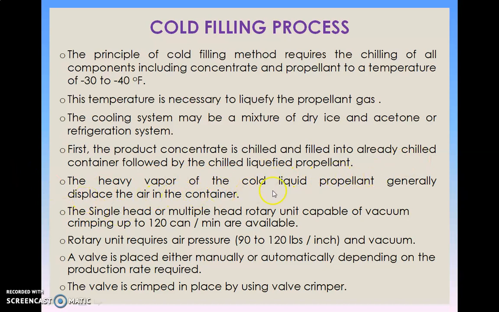The heavy vapor of the cold liquid propellant generally displaces the air in the container. Single head or multiple head rotary units capable of vacuum crimping up to 120 cans per minute are available. The rotary unit requires air pressure and vacuum. A valve is placed either manually or automatically depending on the production rate required. The valve is crimped in place by using a valve crimper.